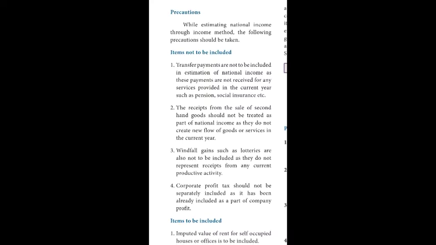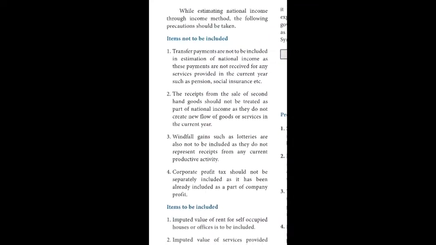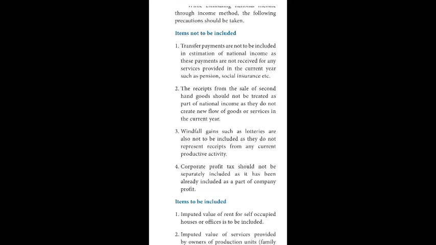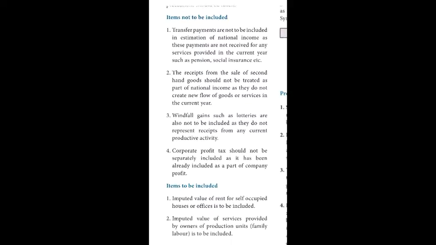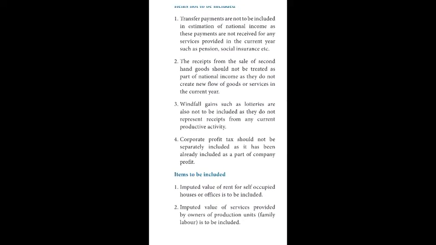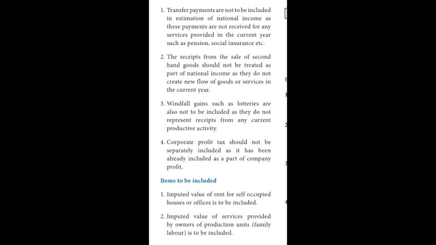First, items not to be included. There are some important items not to be included in the income method. First one, transfer payments are not to be included in estimating national income. Second, the receipts from the sale of second-hand goods should not be treated as part of national income. Third, windfall gains such as lotteries are also not to be included. Fourth, corporate profit tax should not be separately included.